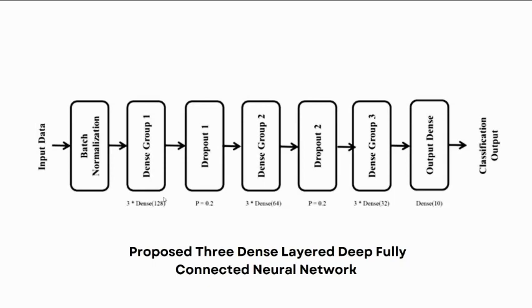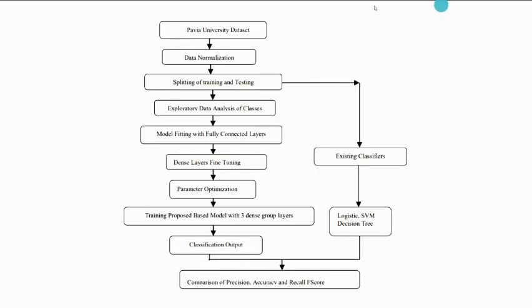After dropout of insignificant features, we feed that data into 3 times dense 64 layers, followed by some dropouts, and then 3 times dense 32 layers. Then there is the final, most optimized dense layer, and then we classify it according to our need. And this is how we calculate the precision, accuracy, and overall F1 score.